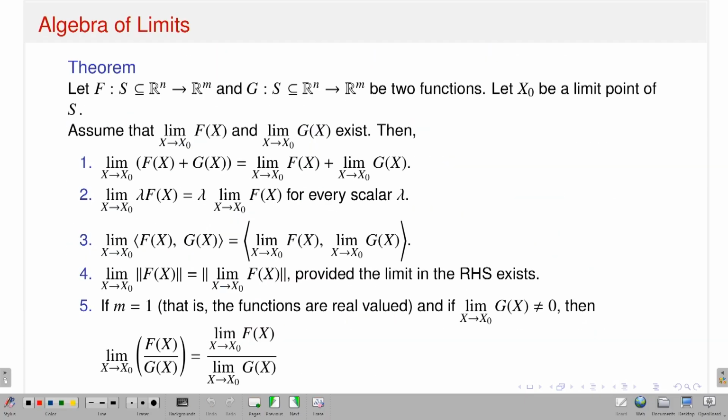Okay, so this is the algebra of limits. Like for real valued functions of a real variable, we know that if the limits of two functions exist, then the limit of the sum function exists. Scalar multiples and products, similar kinds of things are also true here.